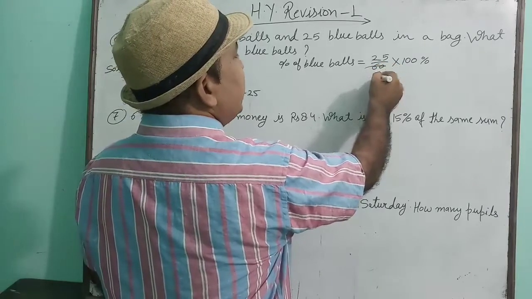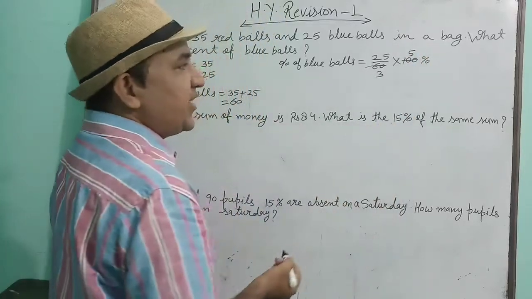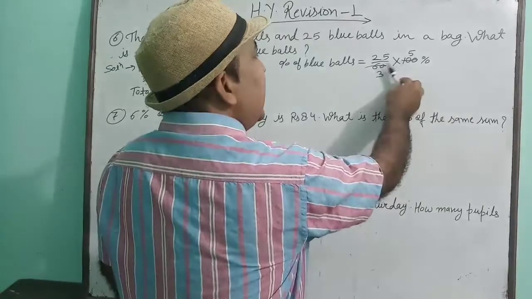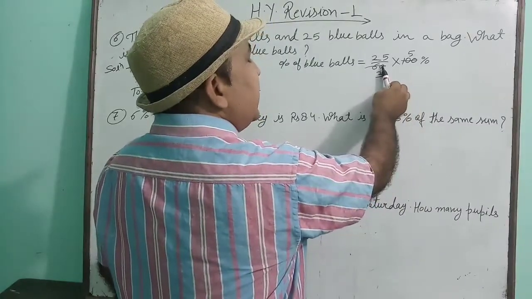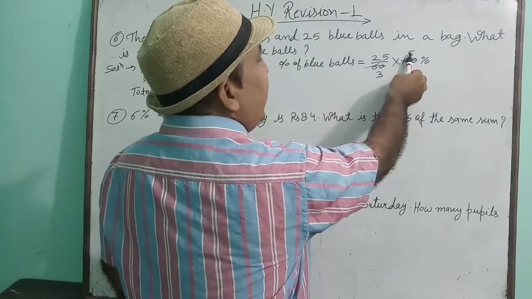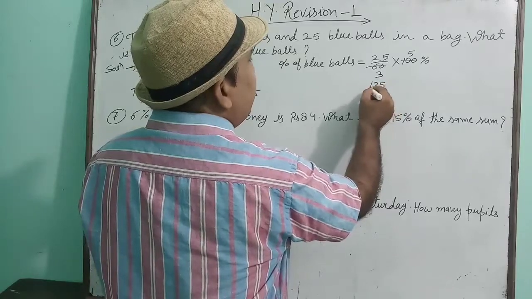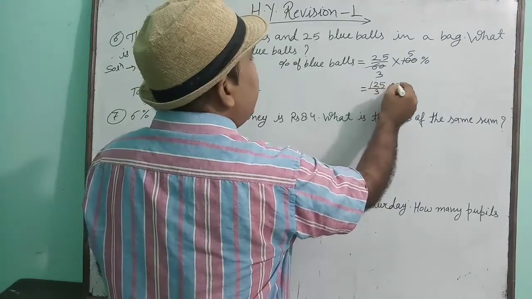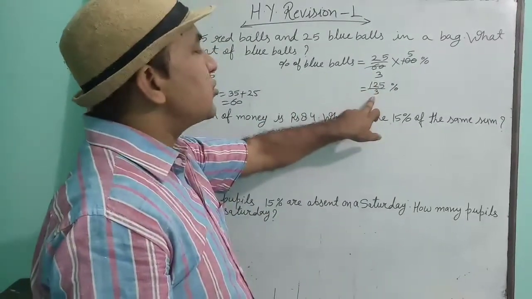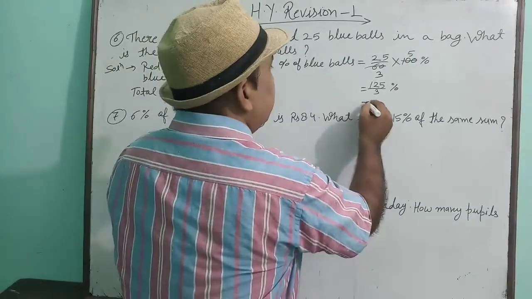Divide 60 by 20, three times, and divide 100 by 20, five times. Understood? 60 and 100 have been solved. 60 divided by 20 comes to 3, 100 divided by 20 comes to 5. Now 25 into 5 is 125 upon 3%. Now you can see that 125 is not divisible by 3, so convert it into a mixed fraction.